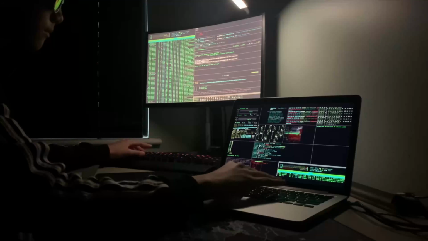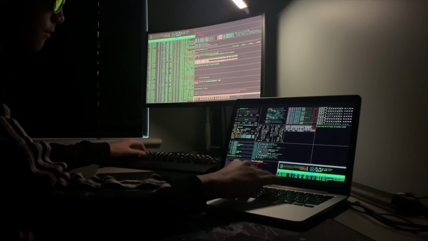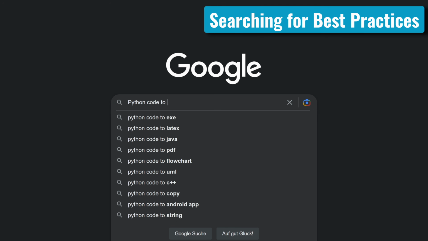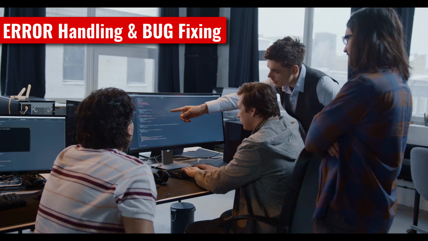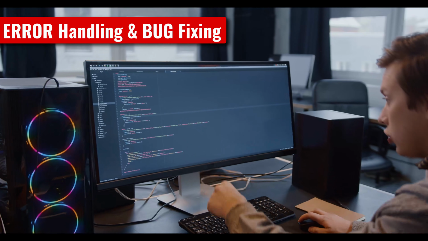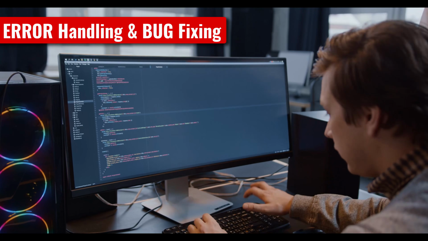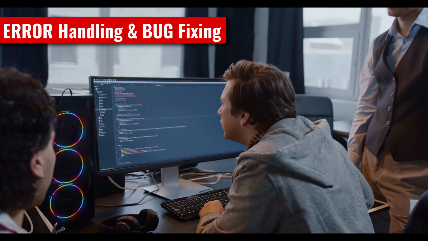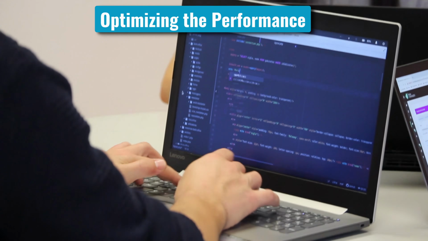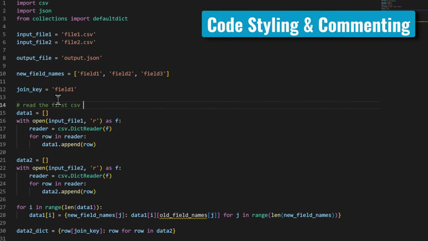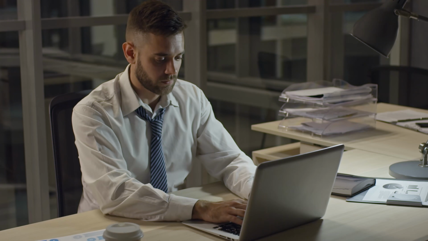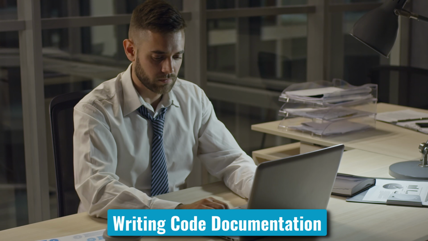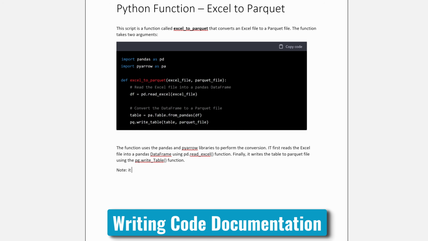As programmers and developers, we don't spend all day writing scripts and code non-stop as you might see in movies. Instead, our daily work might include searching for best practices in Stack Overflow. We also spend hours trying to figure out why our code is not working, searching for bugs and trying to find a fix for them. And we have as well the task of optimizing the performance of our code. Another important task is to keep our code well styled, organized, and with comments. And not to forget the pain of creating documentation, which is very boring and annoying to do.